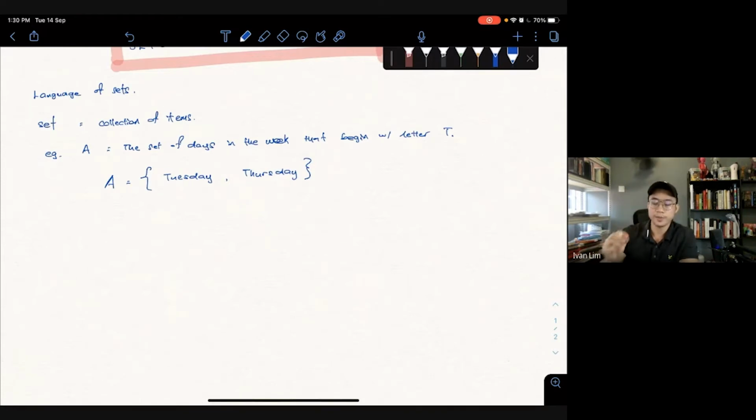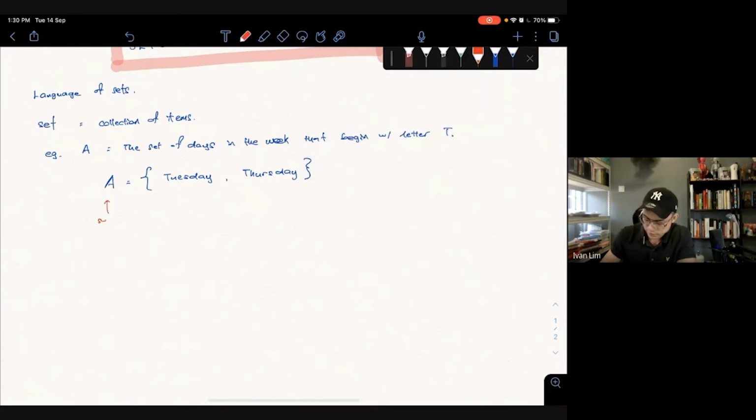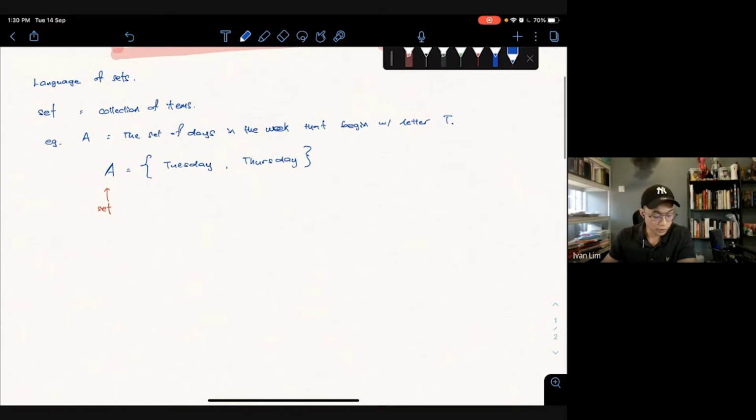So what you're going to remember, if I want to express a set, okay, A, in this case, A is called your set. Okay, the second thing that we need to understand, the items in the set are called elements or members.